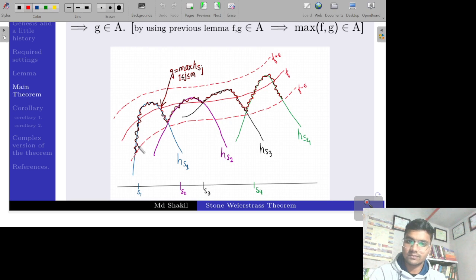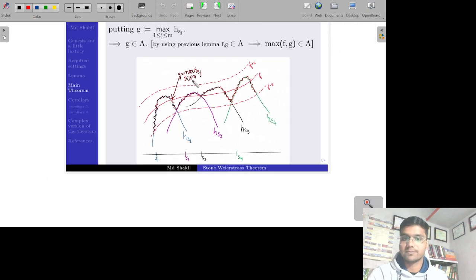And again we take the maximum of all those H_Sj's. We take the part of the function which lies above all those functions, that is this part. This part becomes the maximum of all those finite number of functions, and call this function G to be the maximum of H_Sj's, j varies from 1 to m.